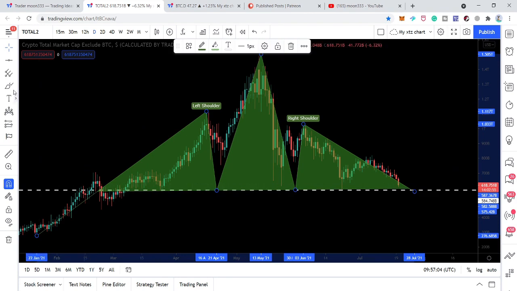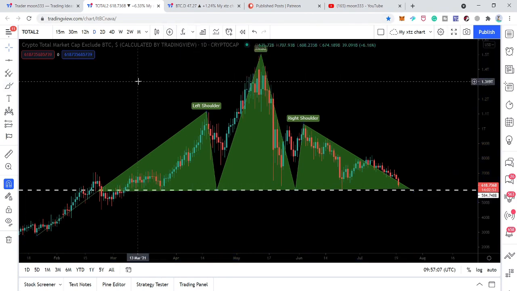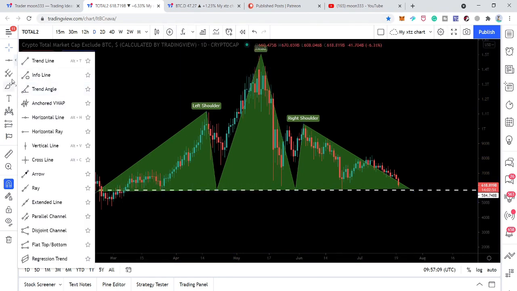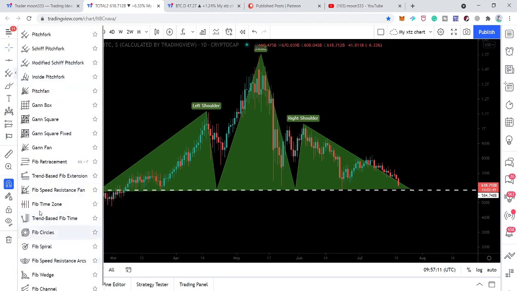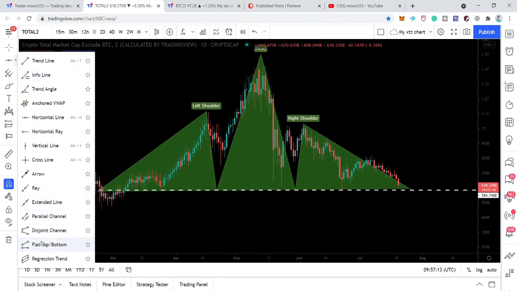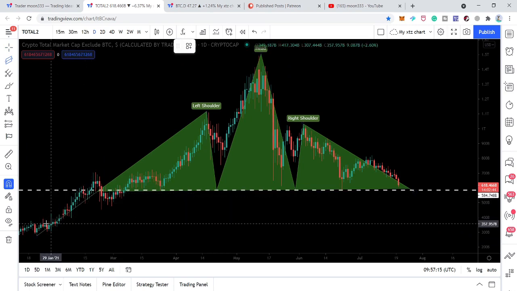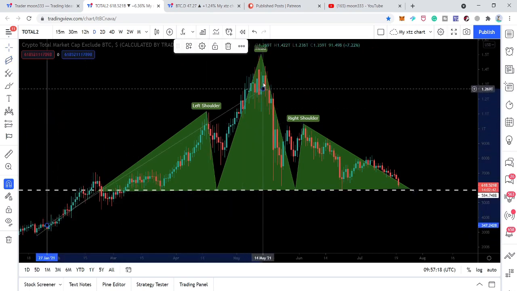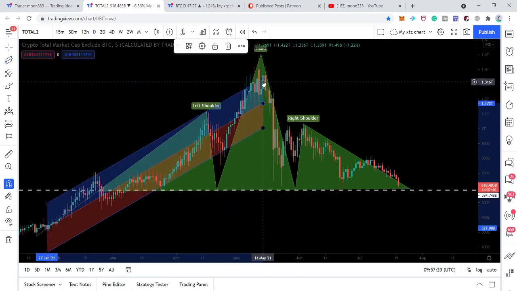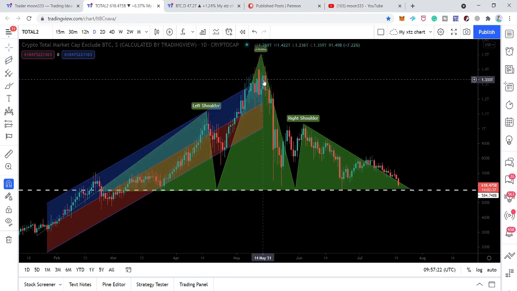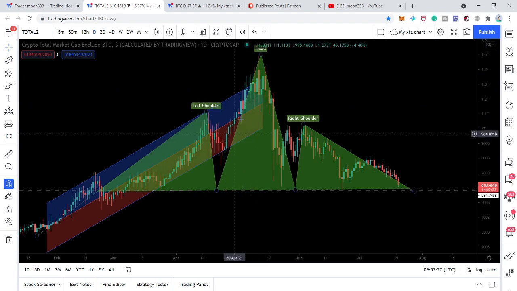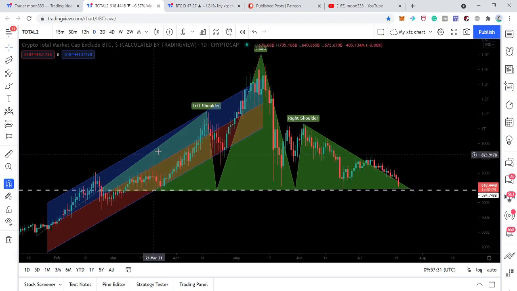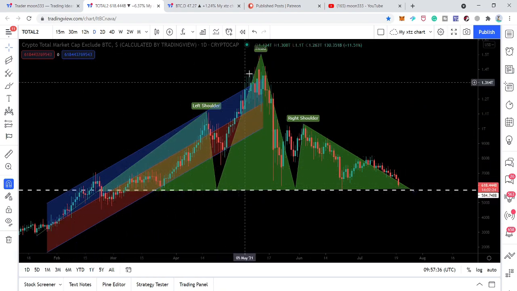However, at the same time, you can see that the price action of this index was moving here in an up channel. I will place this regression tool that will automatically form and identify an up channel or down channel for us. And here we can see that it was moving in an up channel here. And when the price action moved here, it broke down the support of this up channel. You can see even though we had a big gap here, however, it was moving in this channel very well.